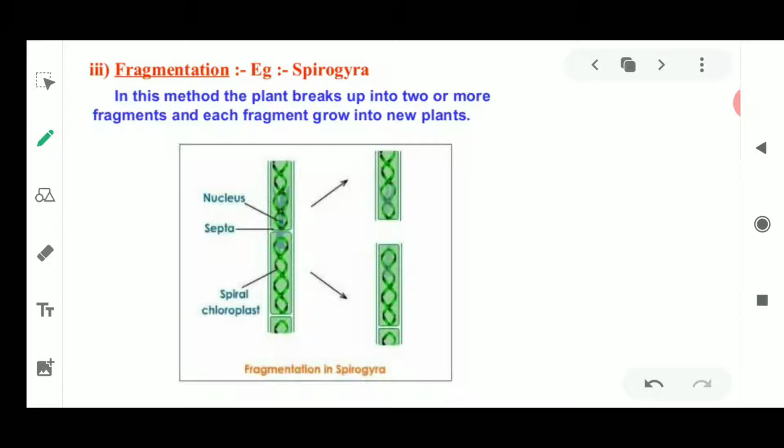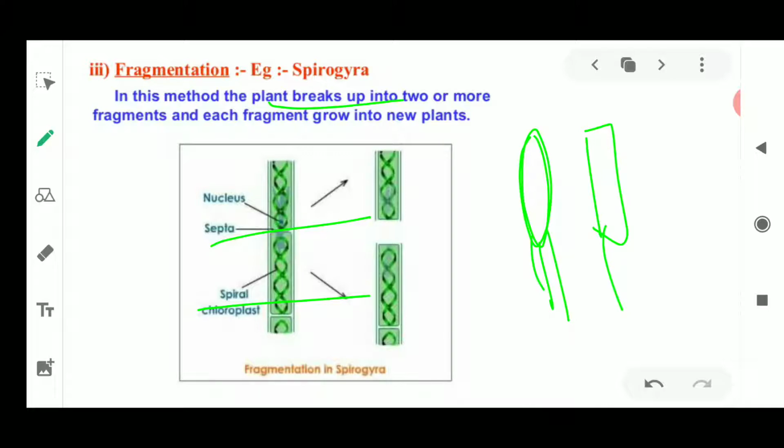What happens in some conditions? This algae gets broken up into two parts. Once it is broken up into two parts, the part which has been broken off is going to develop the remaining half, and it is going to be completely formed from where it was broken up. So please remember this.